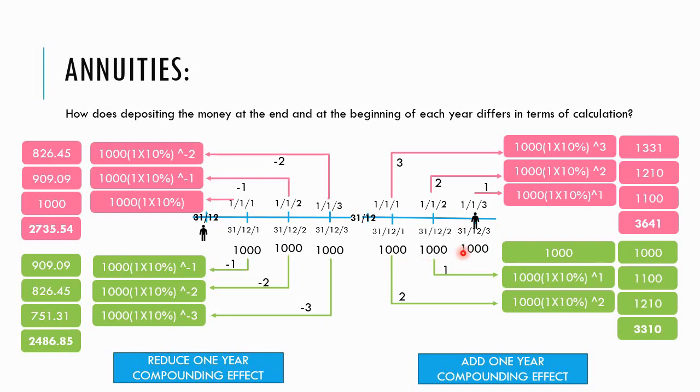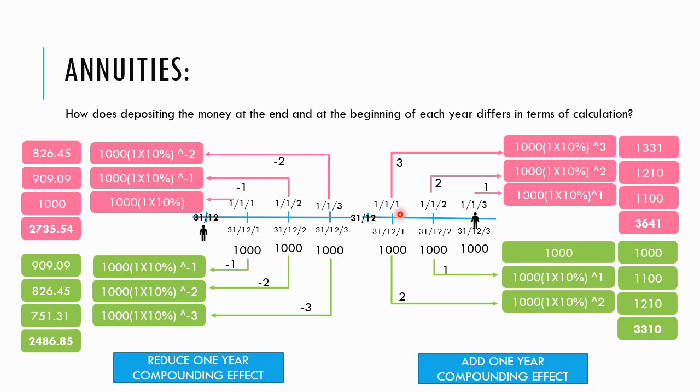So the money isn't entitled to receive any interest. So you're going to take it as it is. But for the second year money, you're entitled to receive 1 year interest. For the first year, 2 years interest.